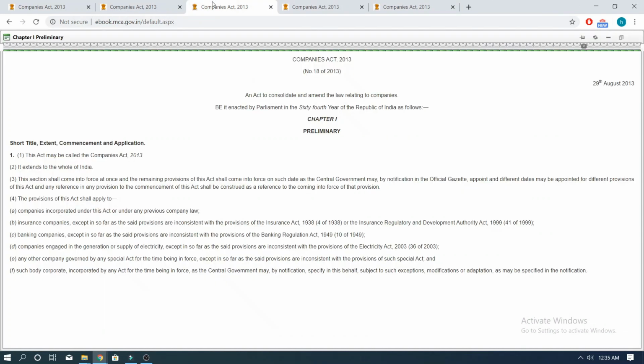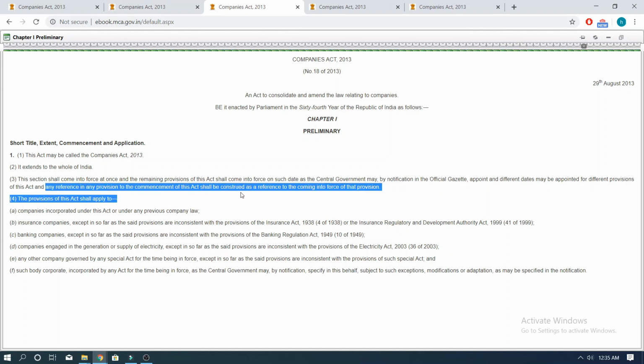Moving on to the third part of subsection 3, which says, any reference in any provision to the commencement of this act shall be construed as a reference to the coming into force of that provision. This means that irrespective of the fact that any provision makes a reference to this section for the commencement of the act, it would always be construed that the said particular provision came into force on the effective date on which it was so notified by the central government. That was all about subsection 3.